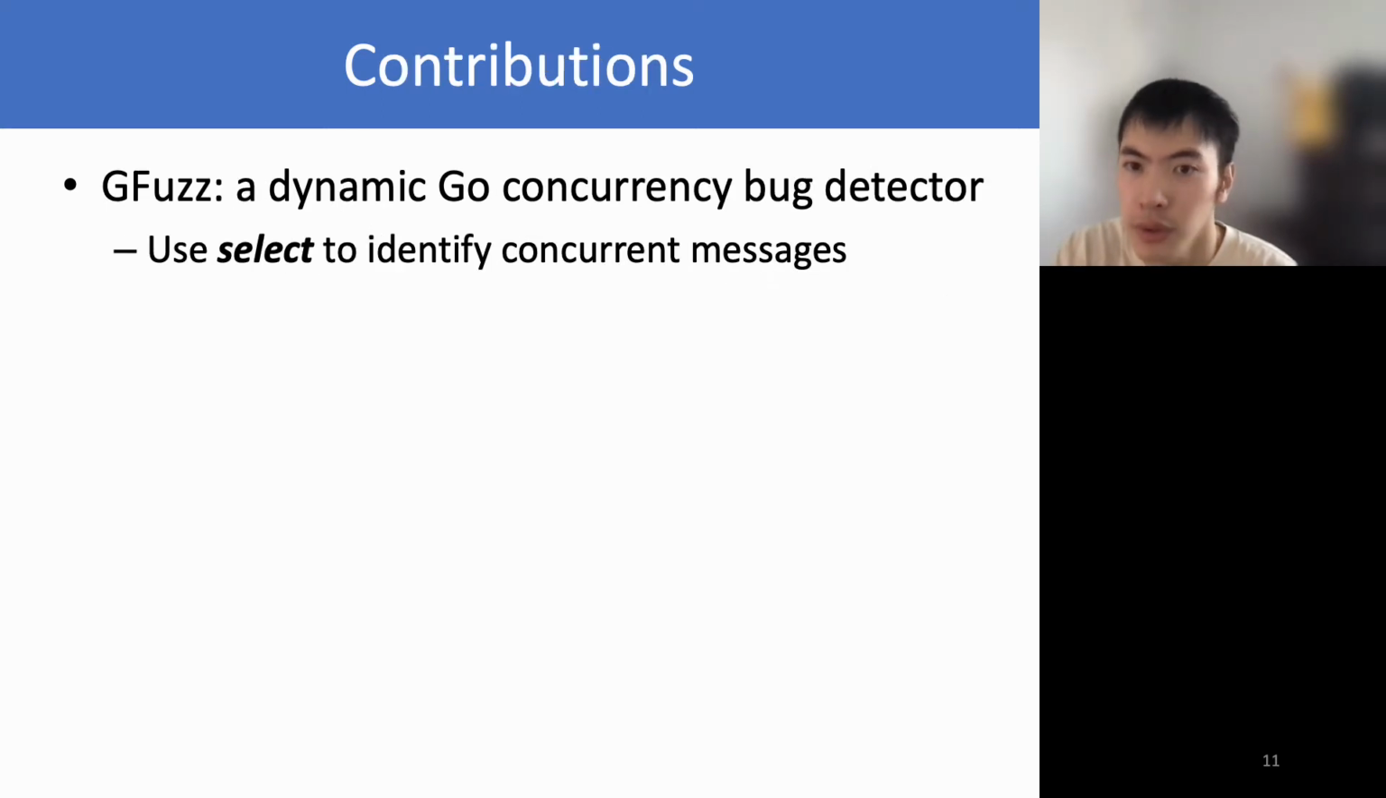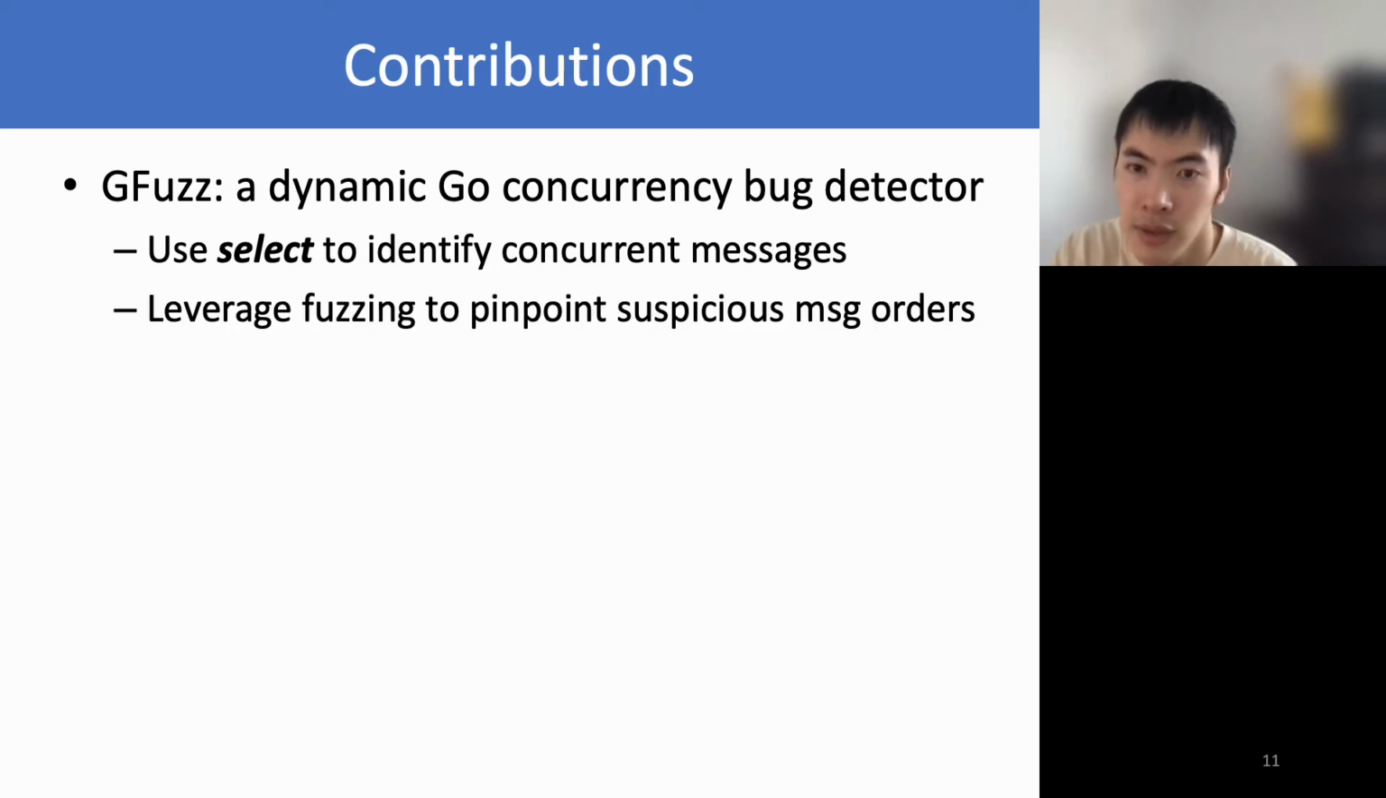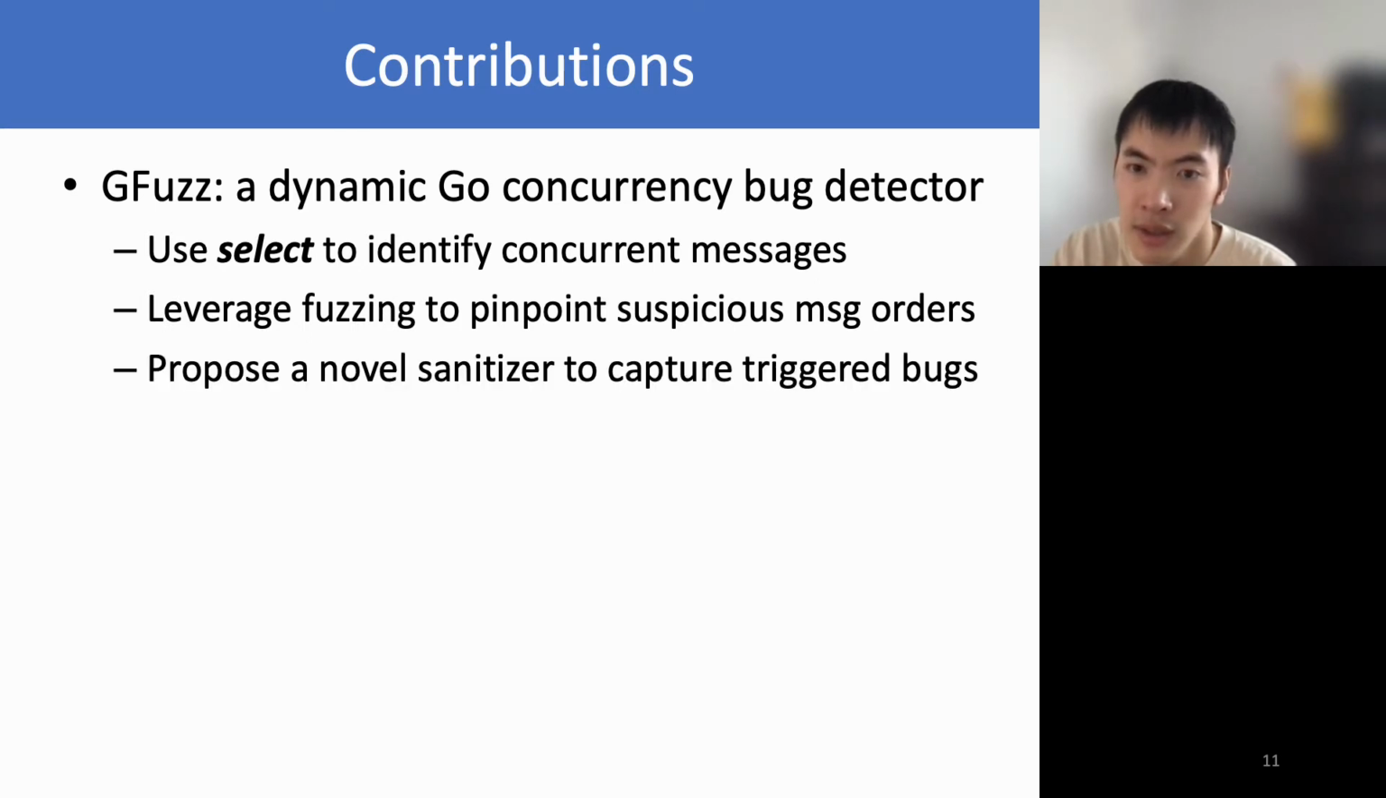We built a tool named GFuzz to effectively detect channel-related concurrency bugs in Go programs. GFuzz leverages select statements to identify concurrent messages, applies fuzzing to pinpoint and prioritize suspicious orders, and contains a novel sanitizer to capture triggered bugs.